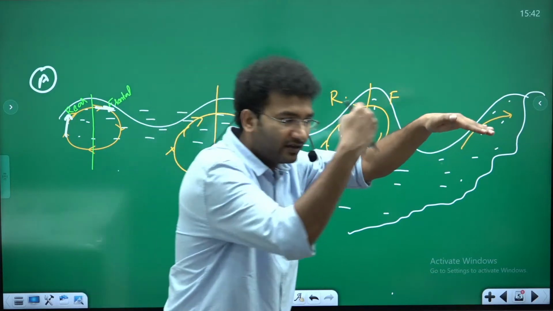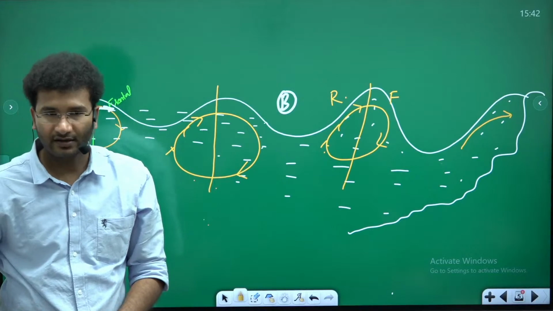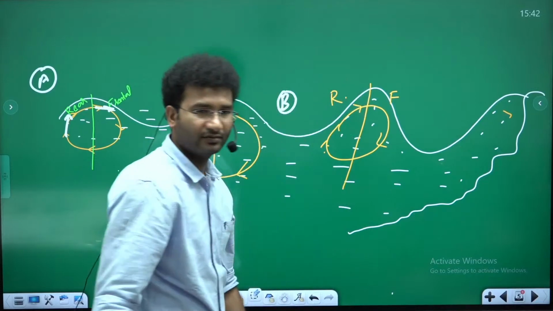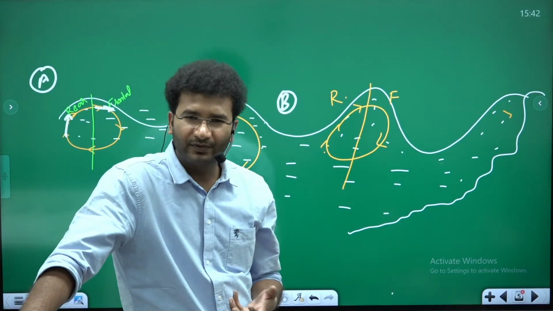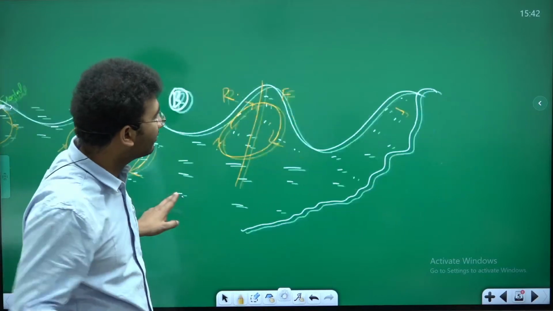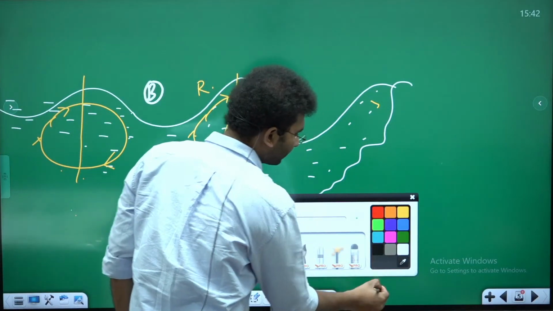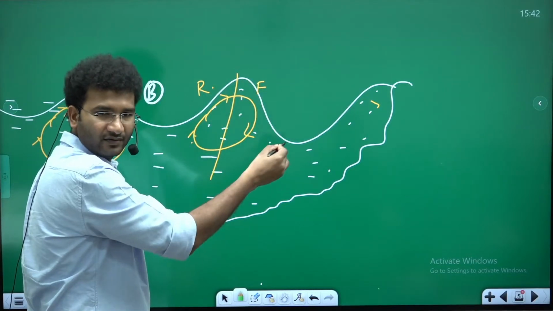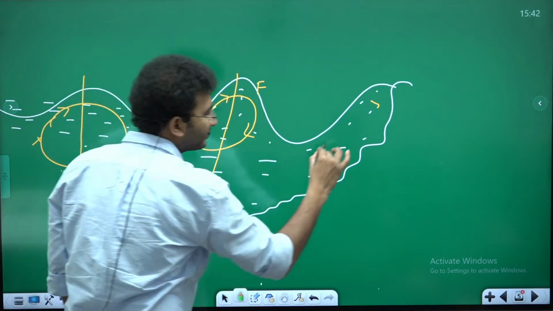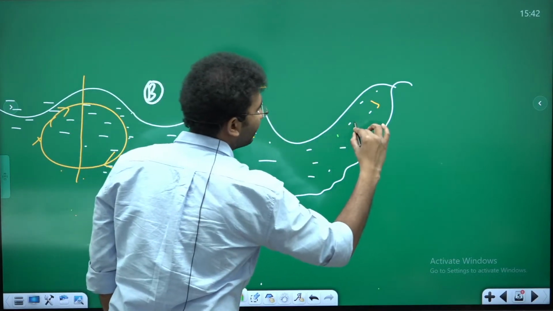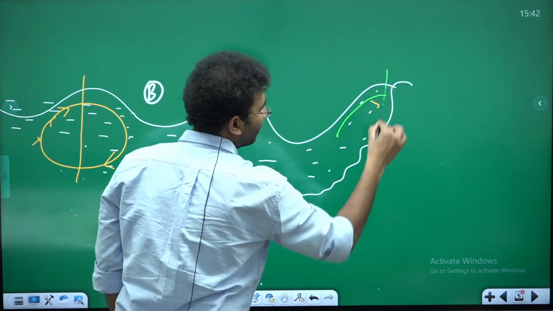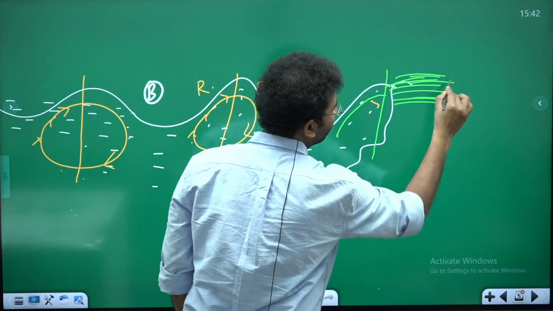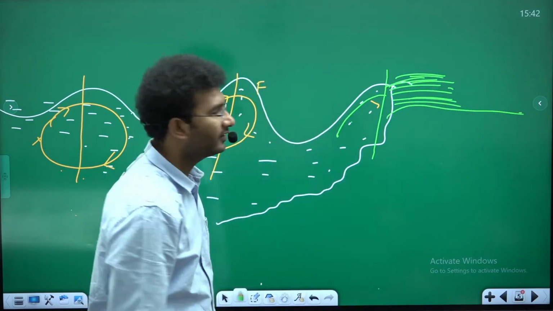If they want to go back, they sink and then they go back, right? So look, if the depth of the ocean is 50% of the wavelength, you will see that the chances of a circular motion of the wave are very less. So this is the movement of the wave or the movement of the water. And next, when the wave breaks, this is the rear portion, but the frontal portion will start to inundate into the coastline, right?